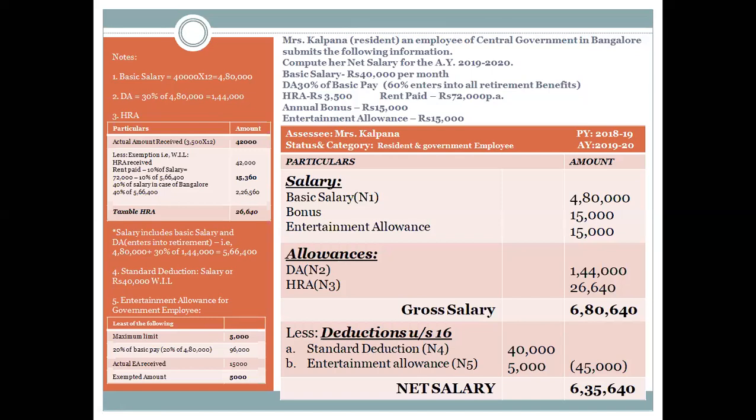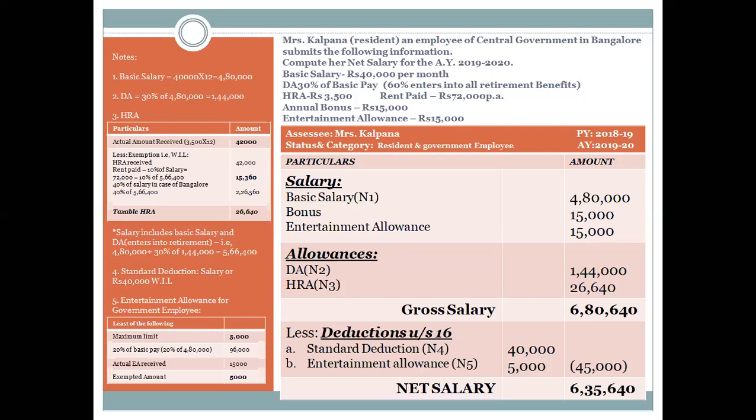DA is 30% of basic pay, 60% enters into all retirement benefits. HRA is rupees 3,500, that is per month. Then rent paid is rupees 72,000 per annum. Annual bonus, that itself mentions it is annual, so it is rupees 15,000. Then entertainment allowance is rupees 15,000 again.